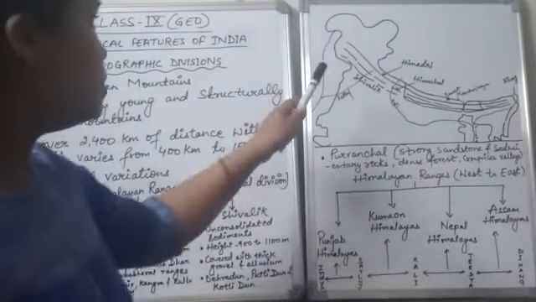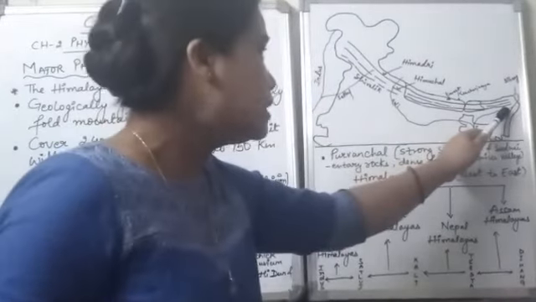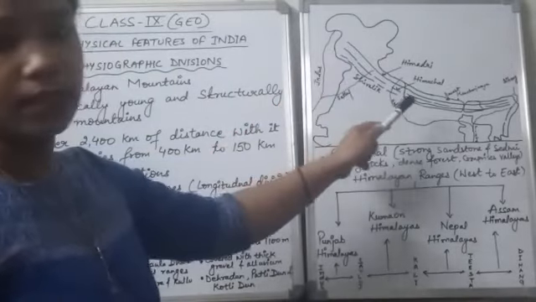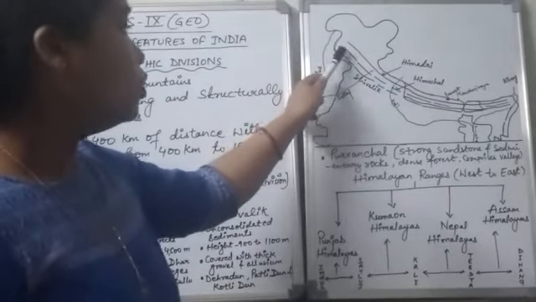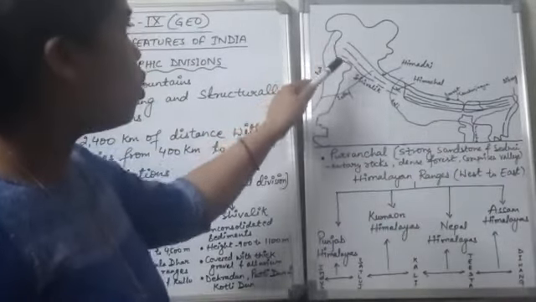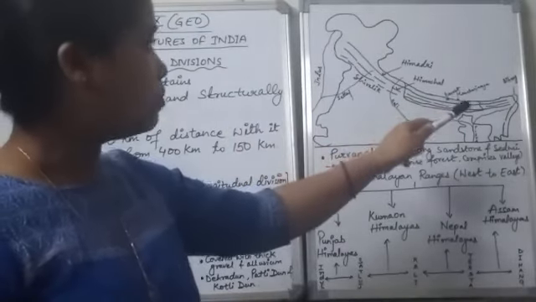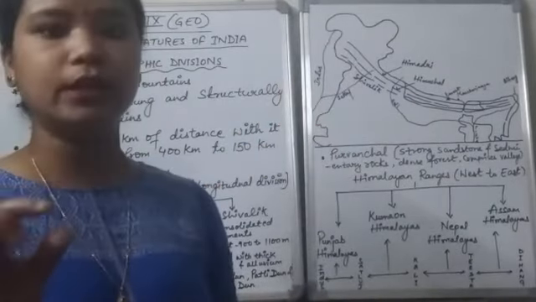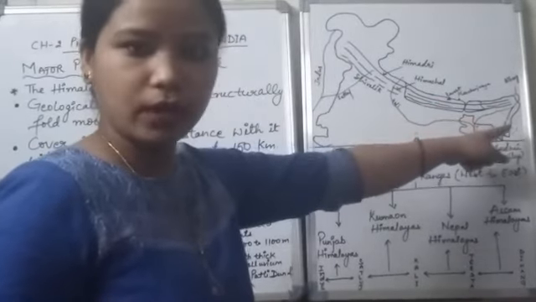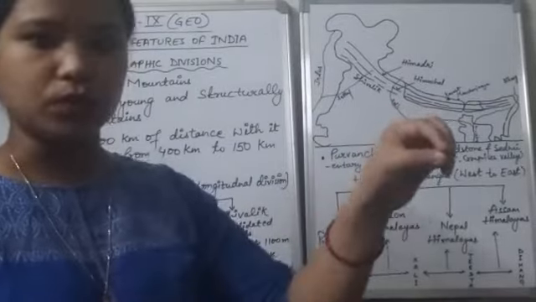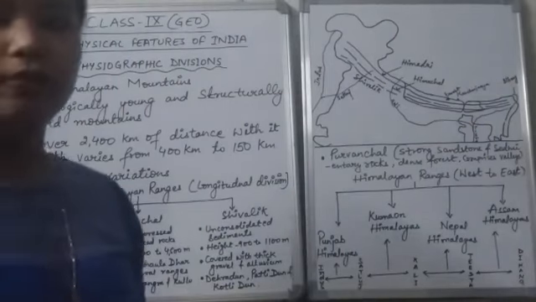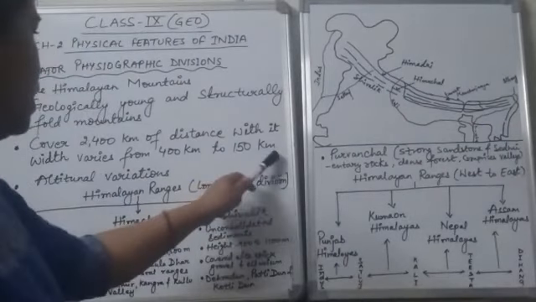These mountains run from west to east, and the distance they cover is about 2400 kilometers. Their width also varies from west to east. In the western part their width is about 400 kilometers, but as it moves towards the eastern part of our country, it narrows down. In the eastern part of the country, the width of the Himalayas is about 150 kilometers.